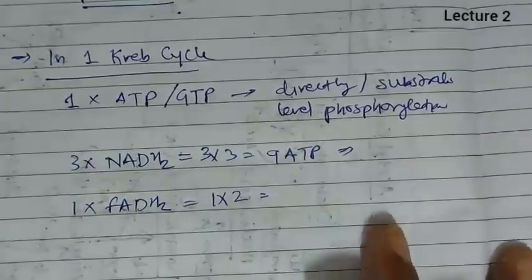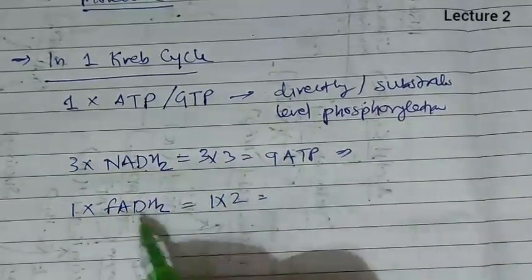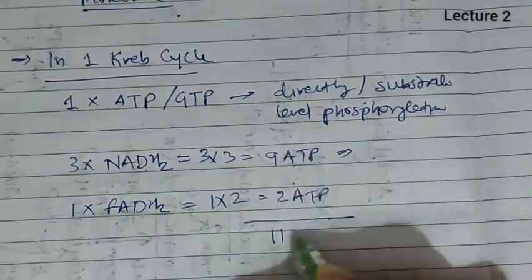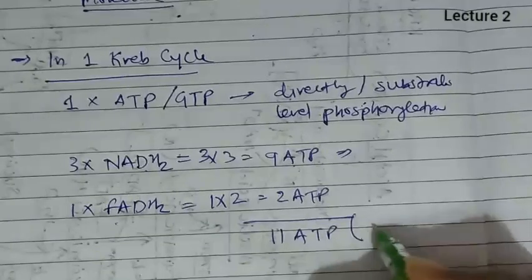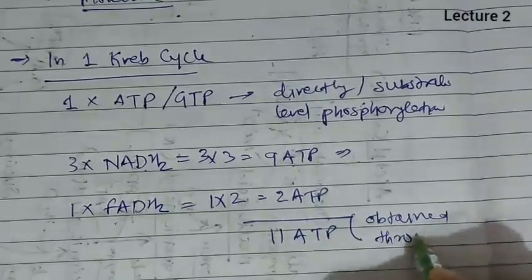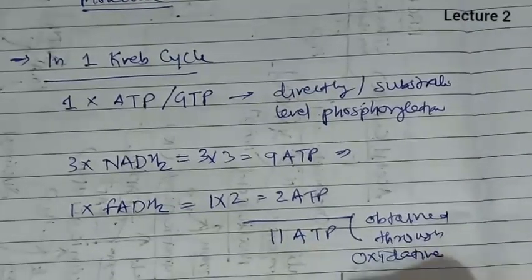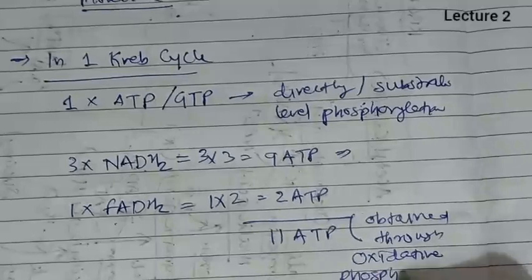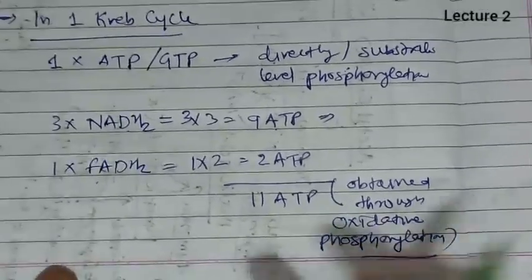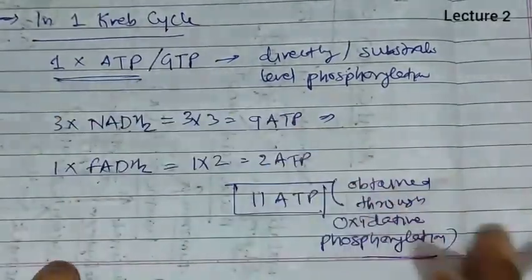So here you can see 1 ATP directly originates by substrate level phosphorylation, 3 NADH2 is equal to 9 ATP, and 1 FADH2 is equal to 2 ATP. So a total of 11 ATP are obtained through oxidative phosphorylation, and through substrate level phosphorylation 1 ATP is obtained.